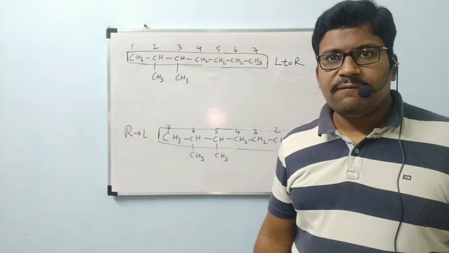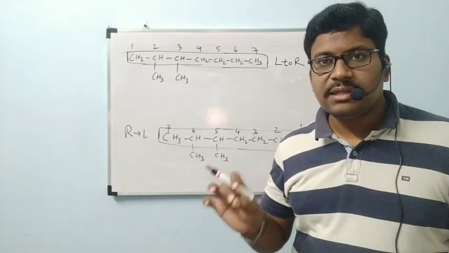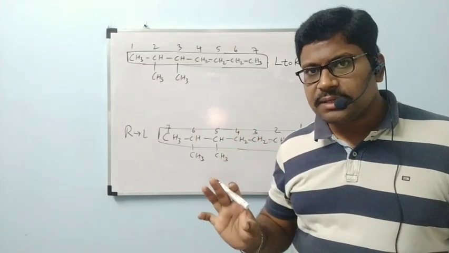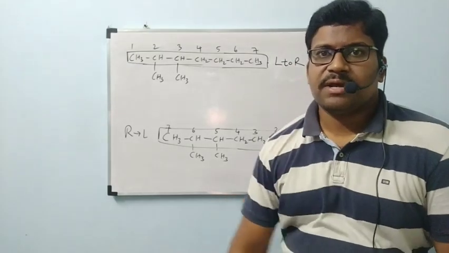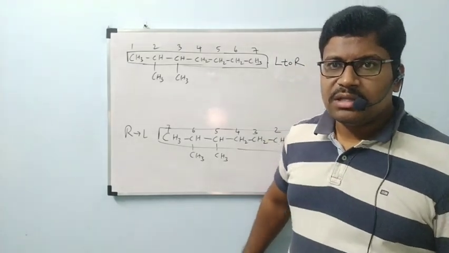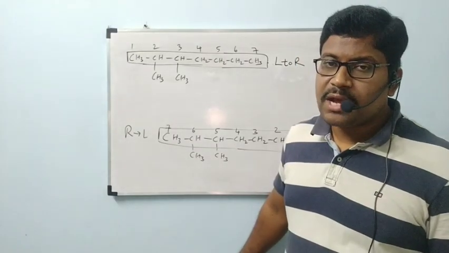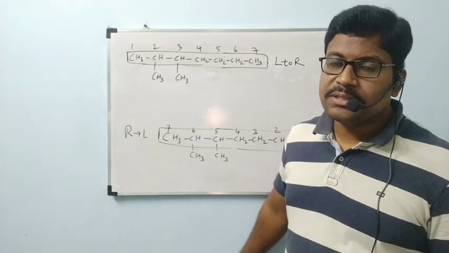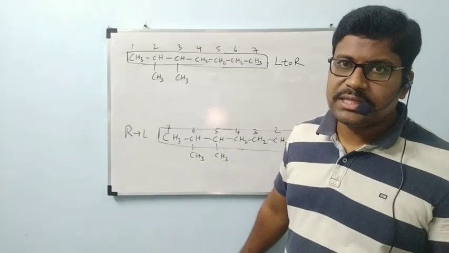Before that, everyone, I hope you understood how to select the parent chain. We have to select the parent chain by seeing that it must contain the maximum number of carbons. This first rule I hope you understood. After completion of the selection of the parent chain, we have to give numbering for the carbons which are present in the parent chain only. We should not give numbers for side chains.